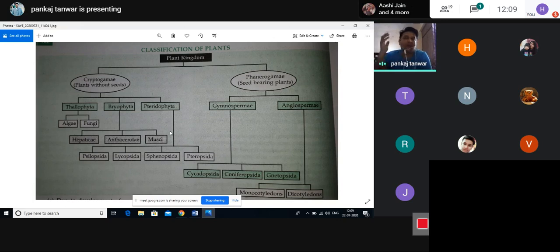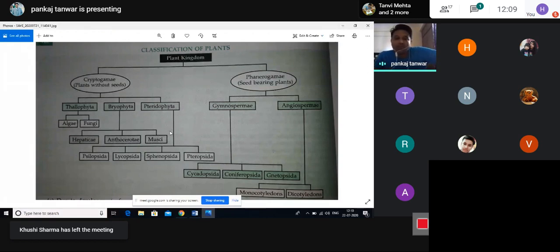So the classification of the plant initially started with the help of these two words. One is cryptogams and the second one is phanerogams. One plant contains the seed and the second plant has not contained the seed. So on the basis of the seed, the plant is divided into two parts, called cryptogams and phanerogams.